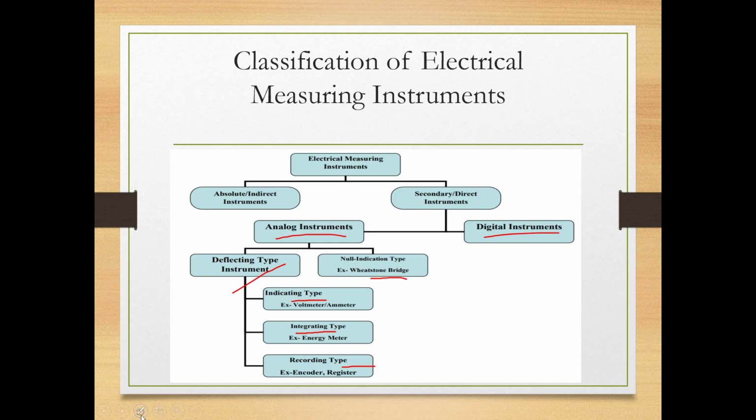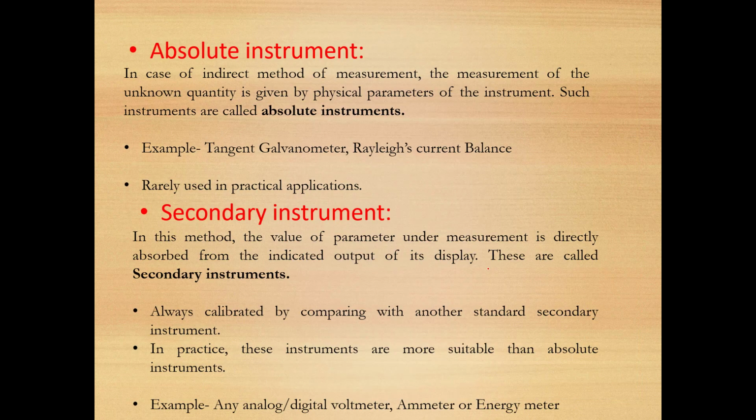Now we'll come into the basic classification, that is absolute instrument and secondary instrument. What do you mean by that? Absolute instruments are those which follow an indirect method of measurement. The method of measurement is indirect, but they are called absolute instruments because the measurement is given by the physical quantity, the physical parameters of the instrument.